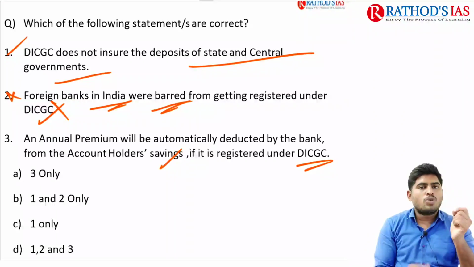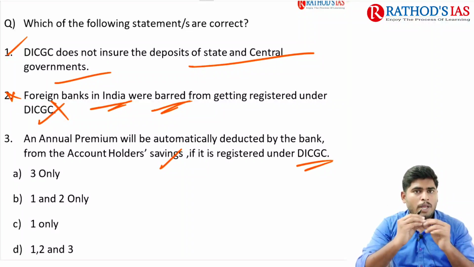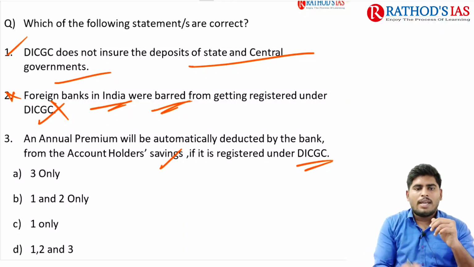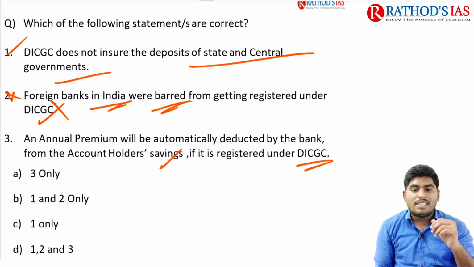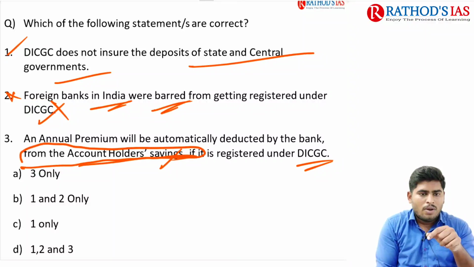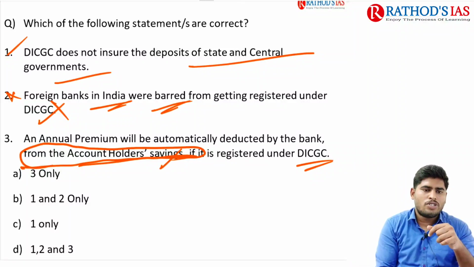There is no premium amount, annual or monthly, whatever it may be, that will be charged from the account holders' amount. So this is the wrong one. The bank itself will pay the premium amount, right? So this is also a wrong statement.